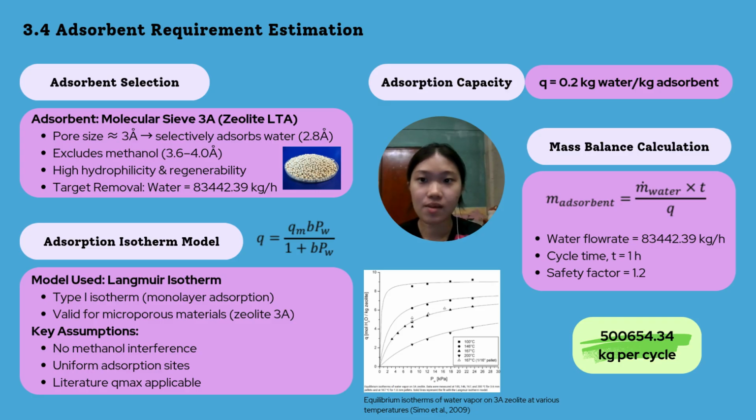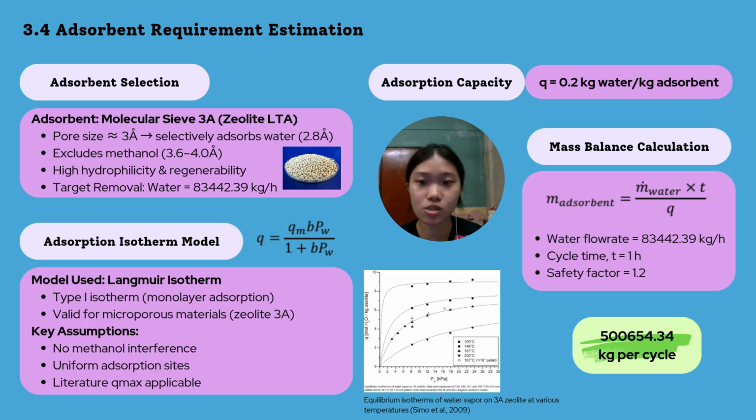Hi, I'm Ling Hui. For the adsorbent requirement estimations, the main impurity in the crude methanol stream is water, and it must be removed to achieve a product purity of at least 99.5%. By using backward calculations, the total water removed is 3442.39 kg per hour. Molecular sieve 3A is selected as the adsorbent. It is a zeolite with an LTA structure and a pore size of around 3 angstrom. This enables it to selectively adsorb smaller water molecules while excluding larger methanol molecules. It also has high hydrophilicity and good regenerability, making it suitable for industrial use.